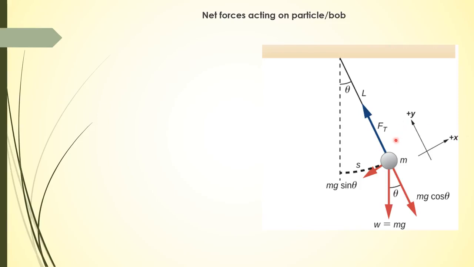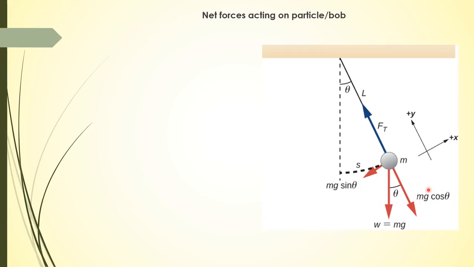So let's suppose we have a bob of mass m, attached to a string of length L, and we displace it from the mean position to an extreme position, with a displacement s, such that the string makes an angle theta with the vertical. Now the bob is acted on by two forces: weight, which acts perpendicularly downward, and tension in the string, Ft. If we resolve the weight into components, we get W cos theta, which is mg cos theta, and W sin theta.